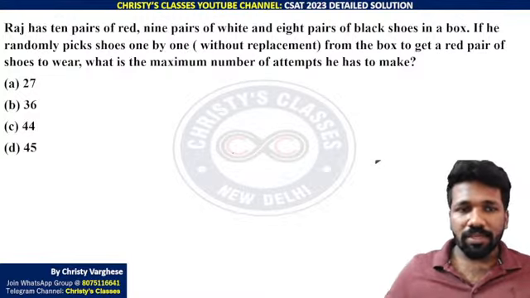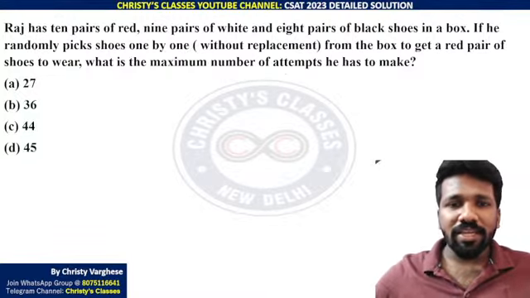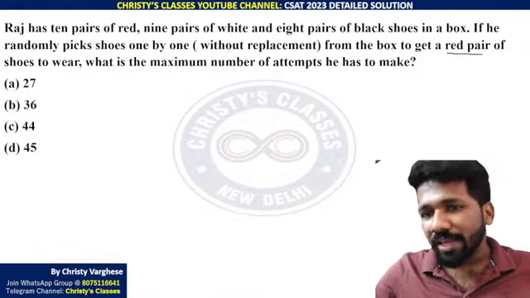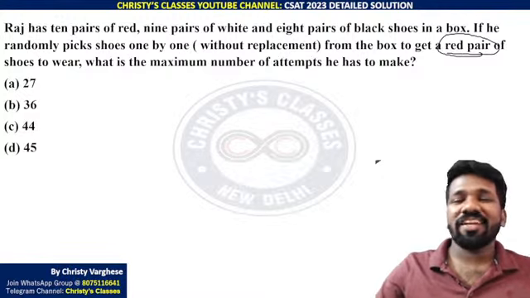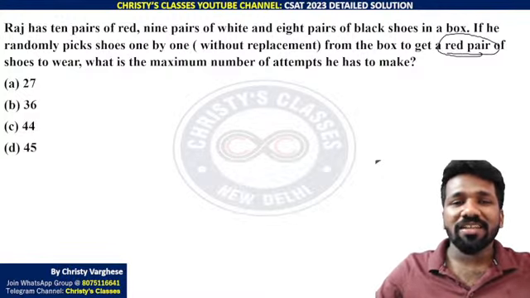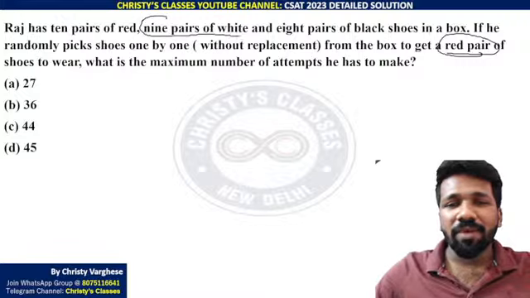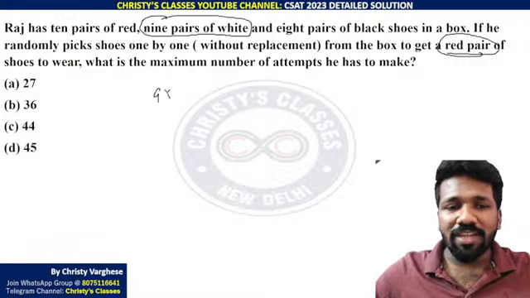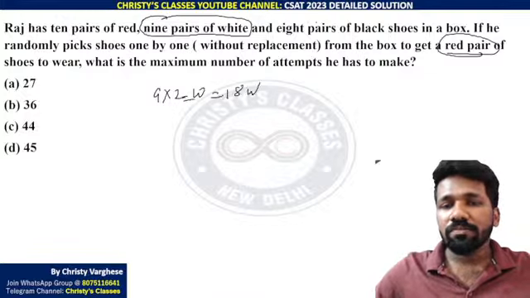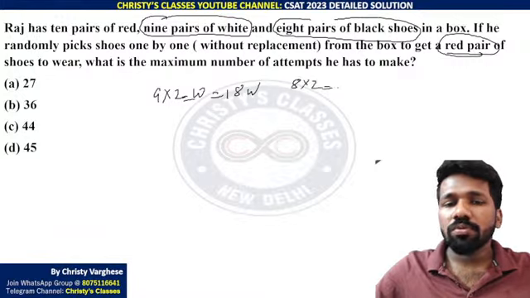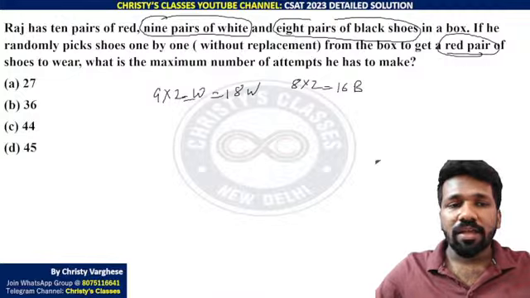So here the worst case that can happen is we need to get a red pair. That is a condition in this question. Not getting a red pair is the worst case that can happen. That means getting other colors again and again. 9 pairs of white are there. Now 9 pairs means 9 into 2, 18 whites are there. 8 pairs of black means 8 into 2, 16 black are there. And 10 pairs of red.